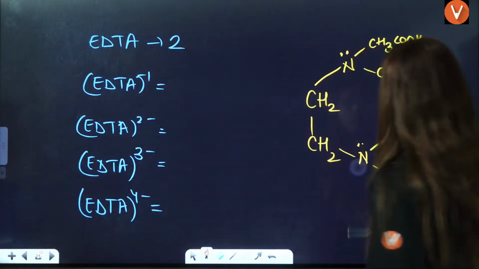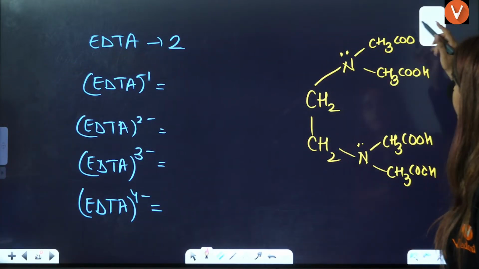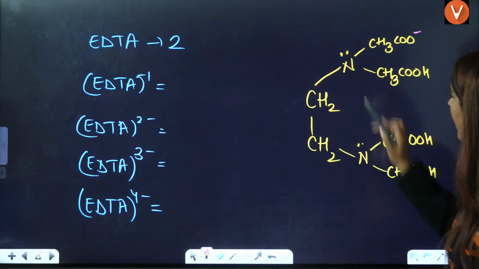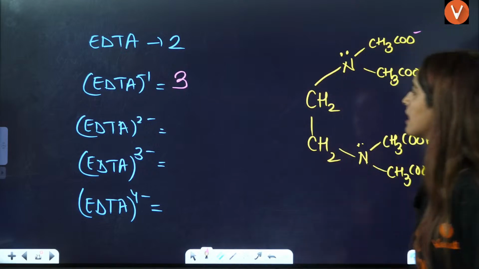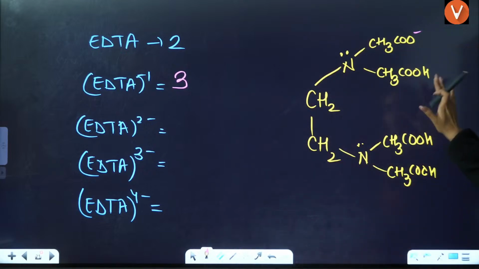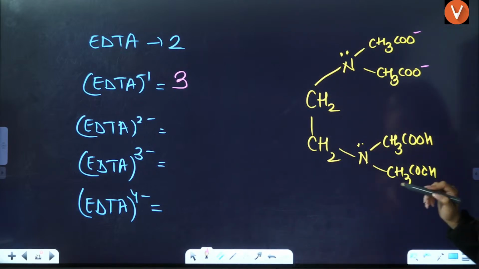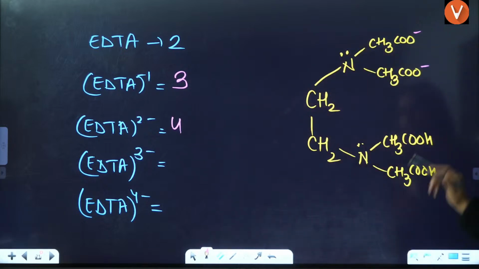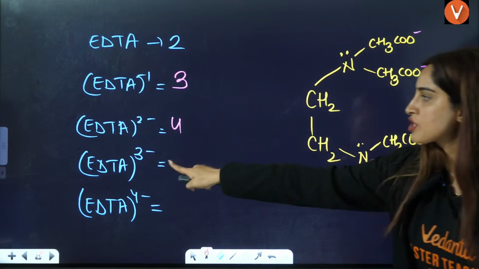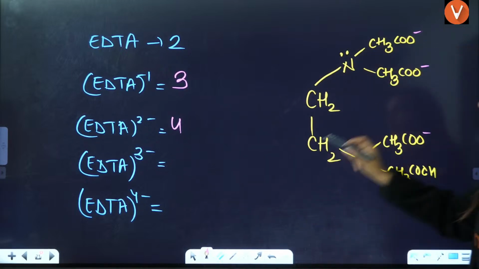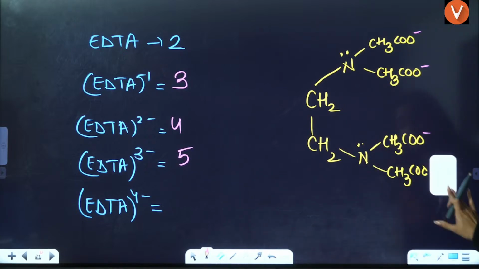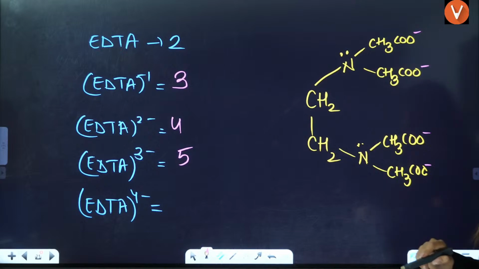So now here what you will observe: one negative means one hydrogen is replaced by the negative charge. Here you have 1, 2, 3 donating sites, right? Now EDTA 2 negative means one more hydrogen is replaced by negative charge. Here you have 4 donating sites, tetradentate. One more hydrogen is replaced by negative charge, 3 negative charge, and 1, 2, 3, 4, 5 donating sites, pentadentate, right? Now one more negative charge you have here, right?